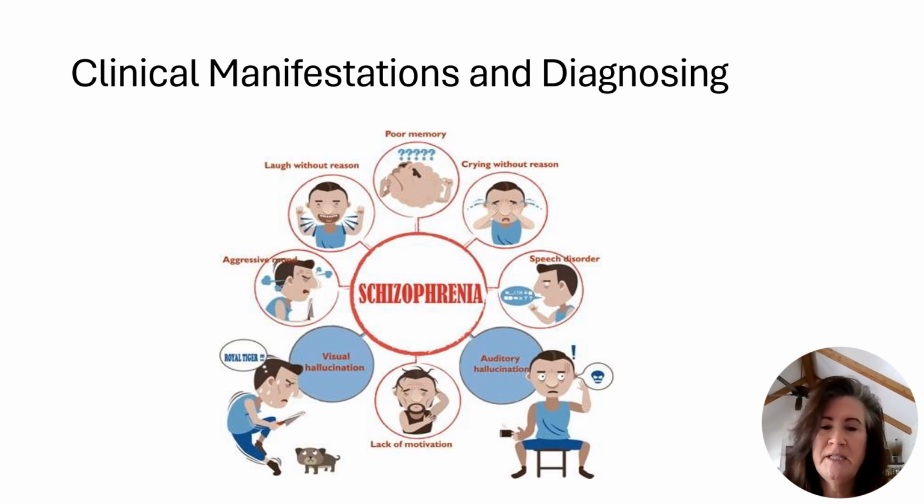It ranges from resistance to instructions, to maintaining a rigid, inappropriate, or bizarre posture, to a complete lack of verbal and motor responses such as mutism or stupor. It can also include purposeless and excessive motor activity without obvious cause. It's called catatonic excitement. Other features are repeated stereotyped movements, staring, grimacing, mutism, and speech echoing.